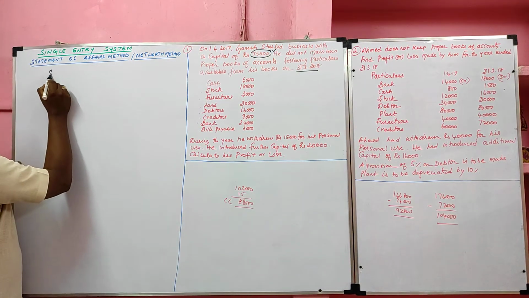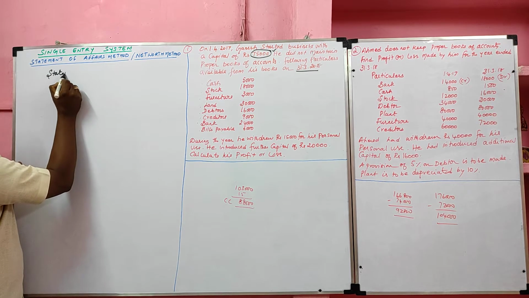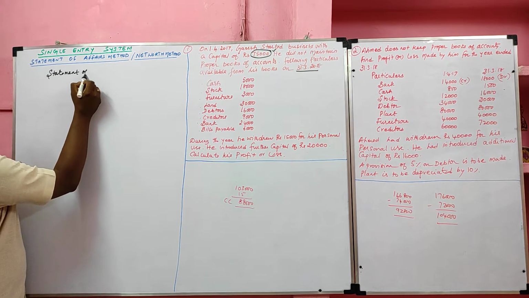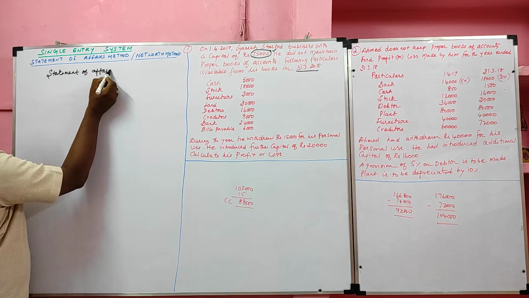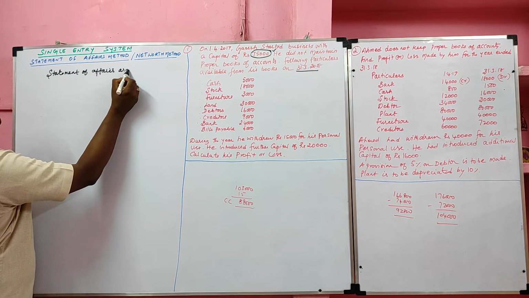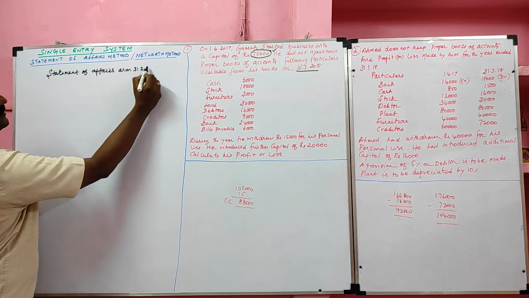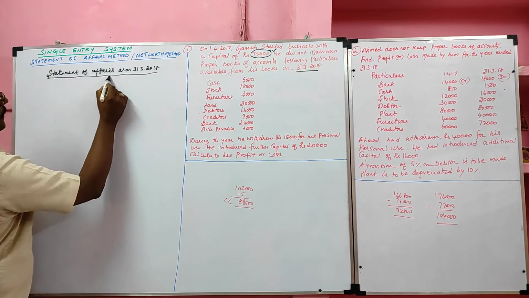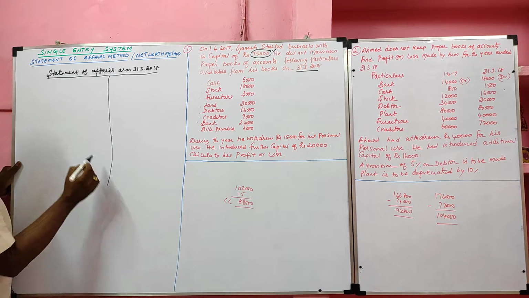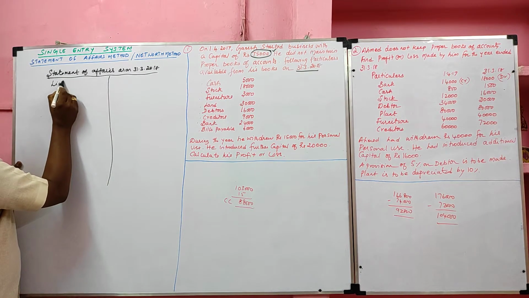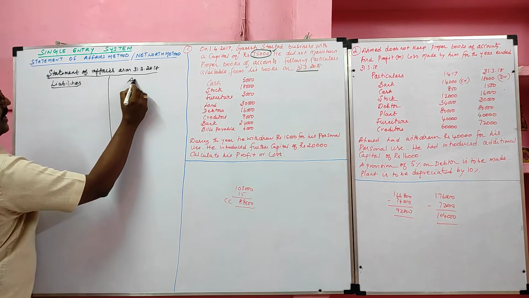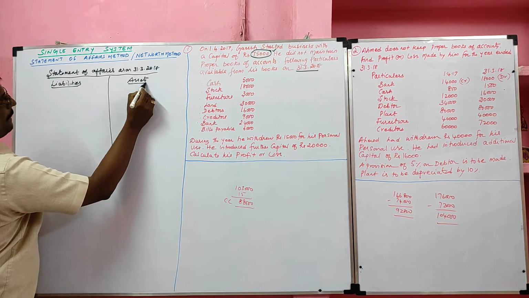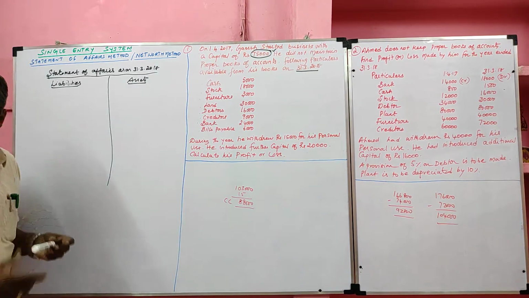First we will prepare statement of affairs as on closing date, 31/3/2018. It has two sides, namely liabilities side and asset side.